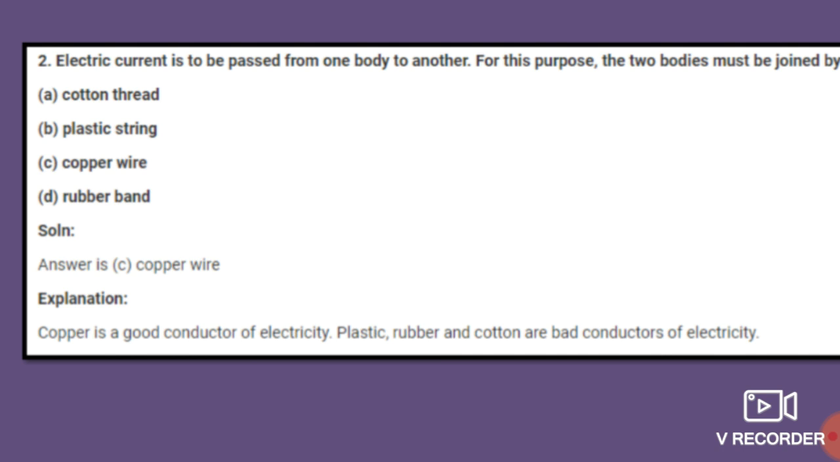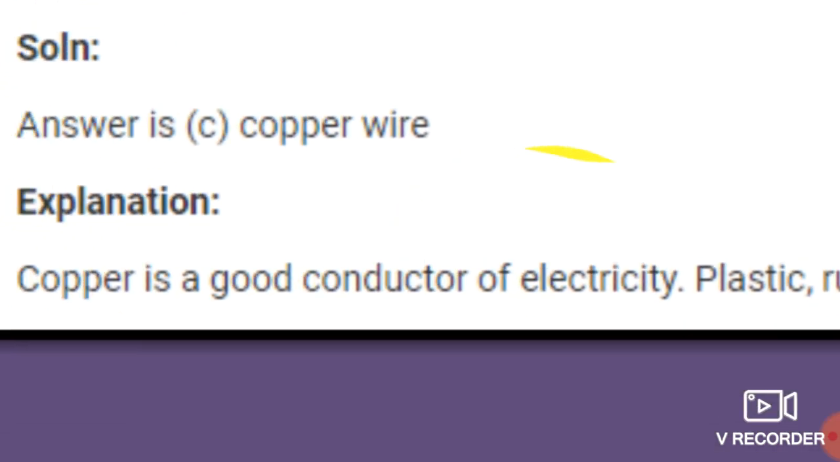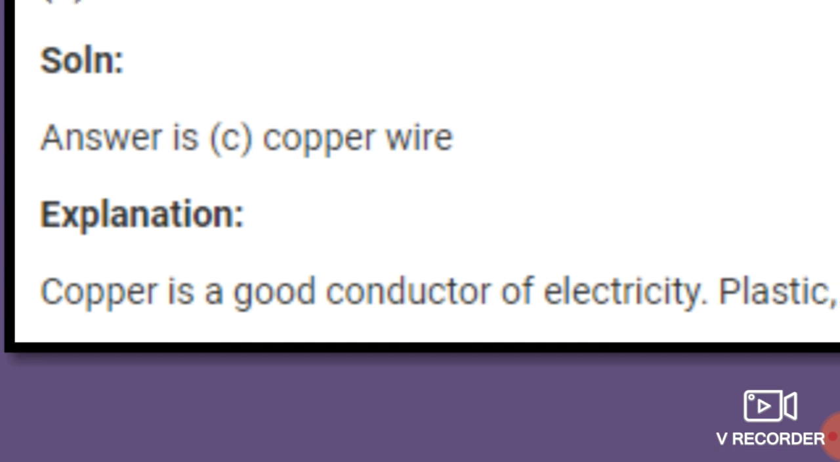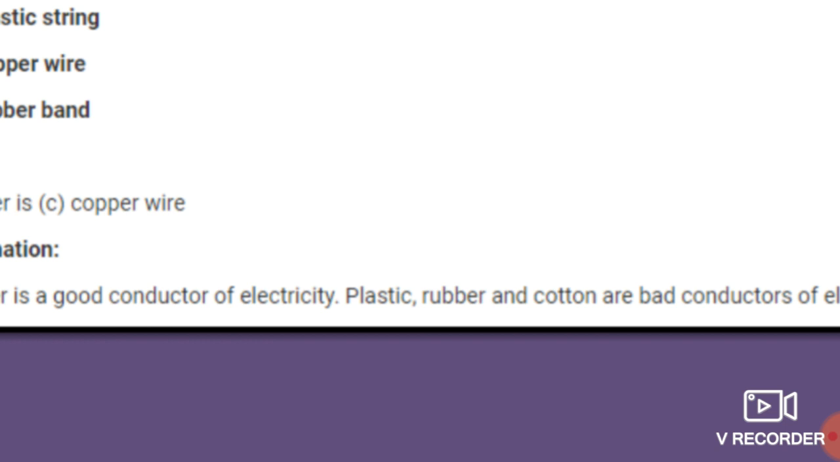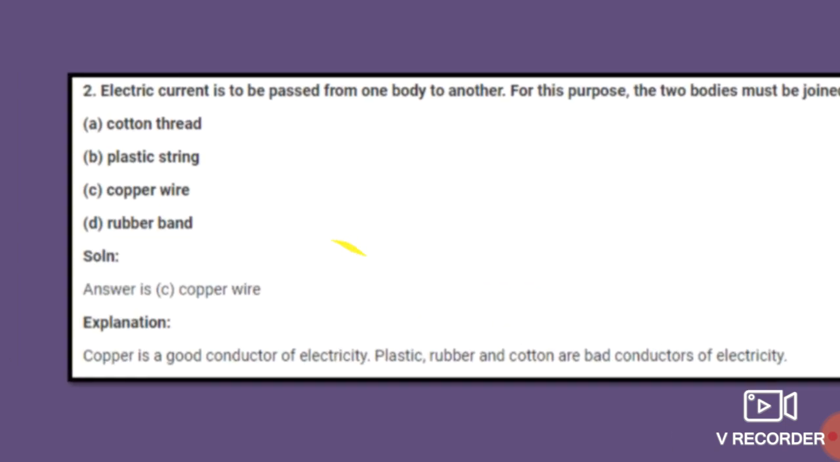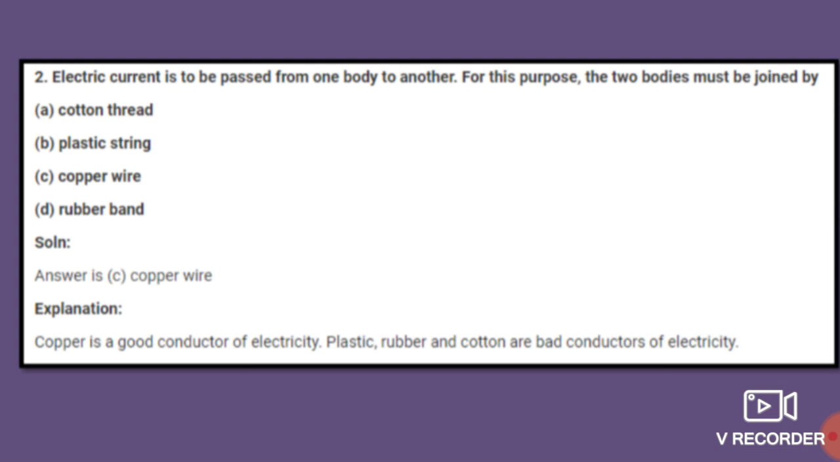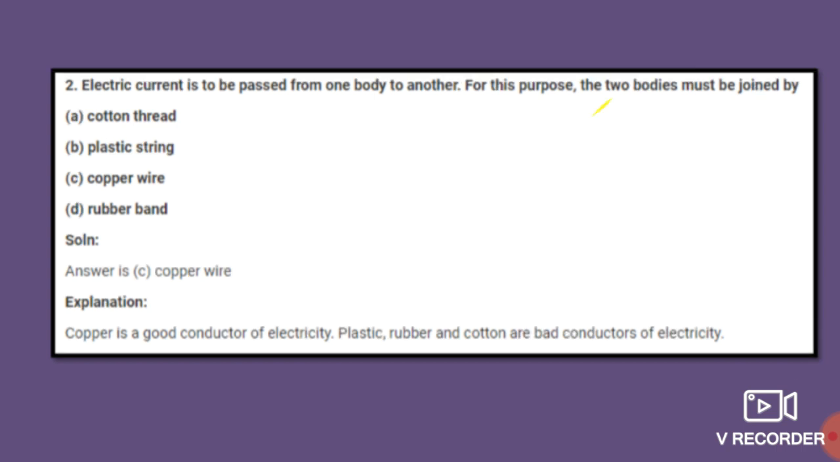So why this copper wire, students? See, copper is a good conductor of electricity, while plastic, rubber and cotton are bad conductors of electricity. It means that through cotton, plastic and rubber no electric current is passed. So only through the copper wire is electric current passed from one body to another body, as copper is a good conductor of electricity. Okay? Next,